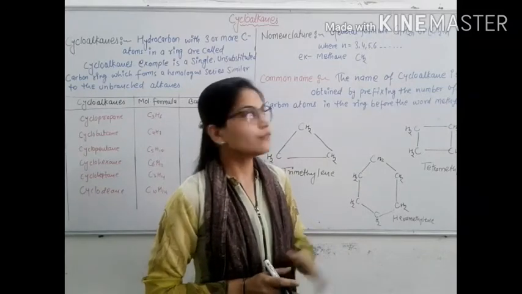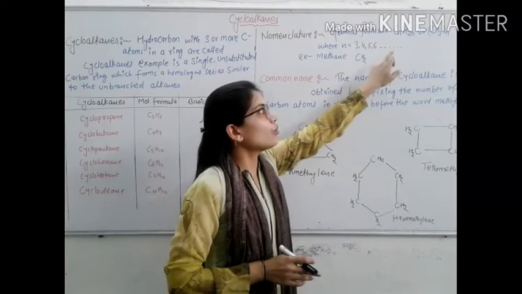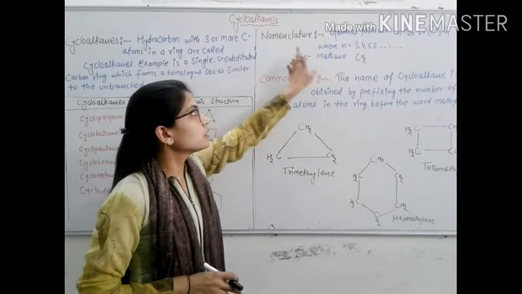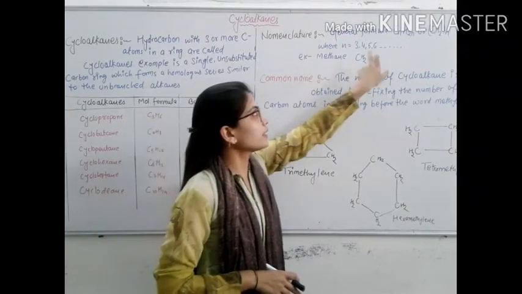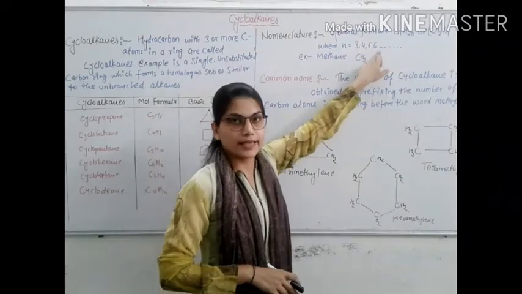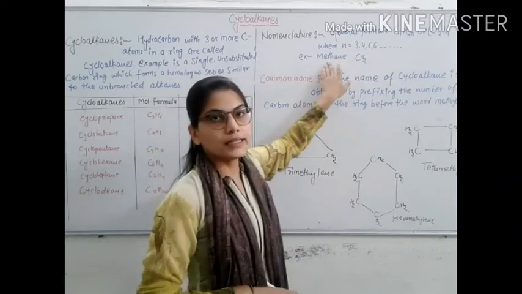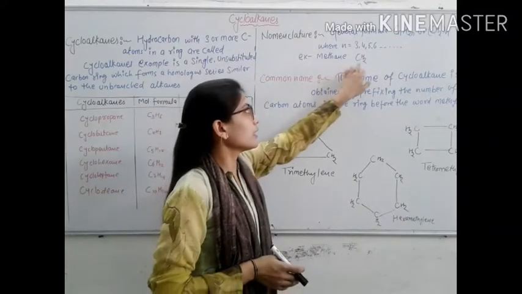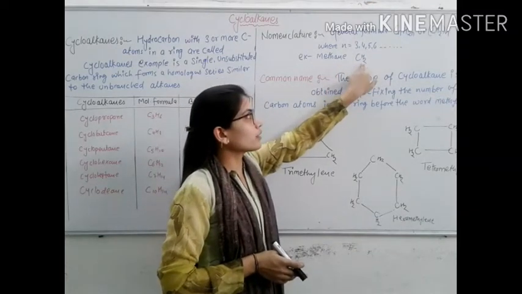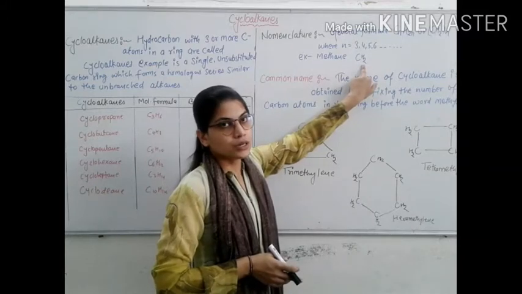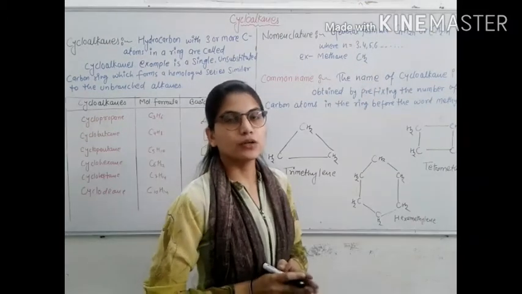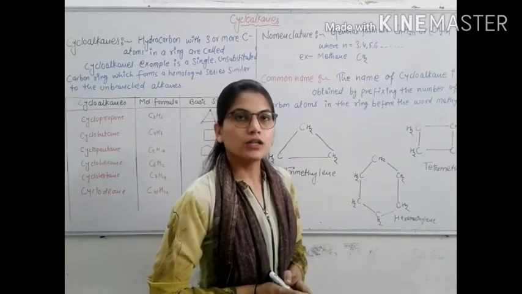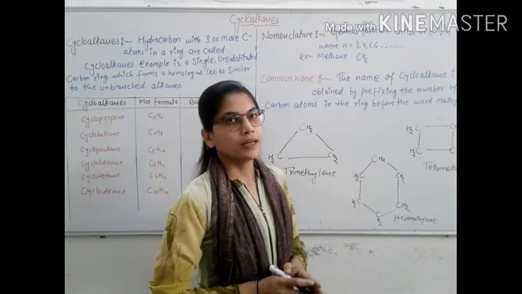Cycloalkanes generally have the formula CnH2n, or (CH2)n, where n is 3, 4, 5, 6, etc. In this compound, a number of methylene units, each with two hydrogen atoms, are joined together to form a ring. They are also called polymethylene.